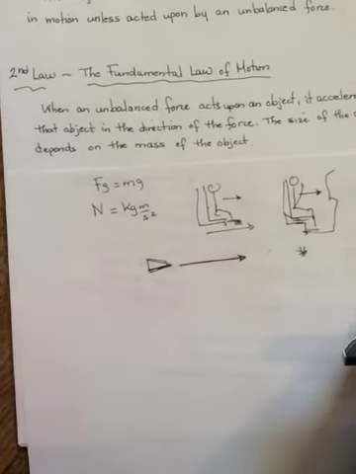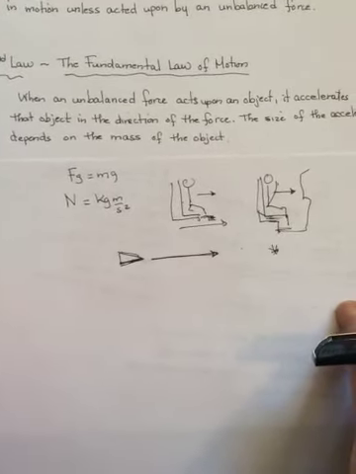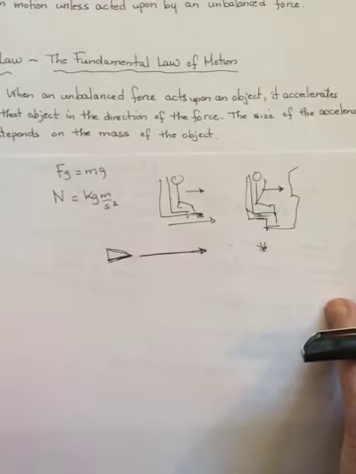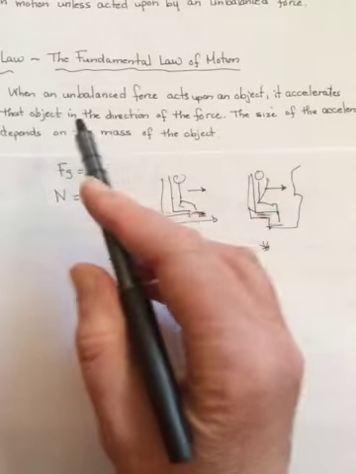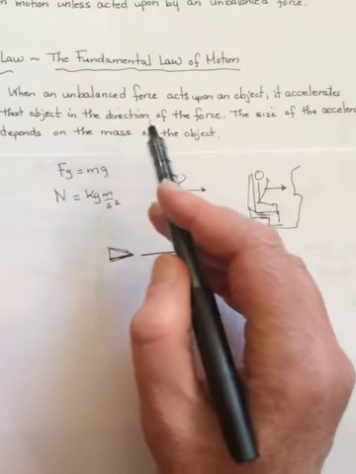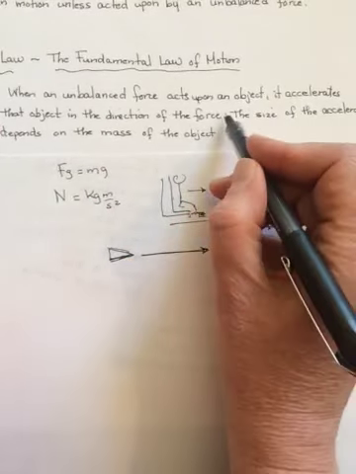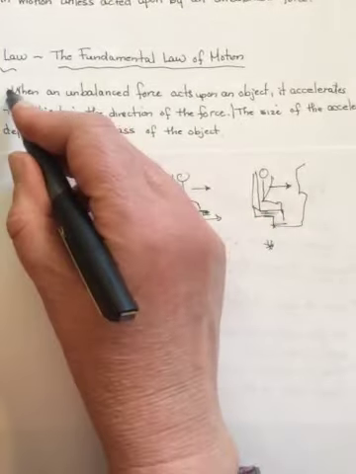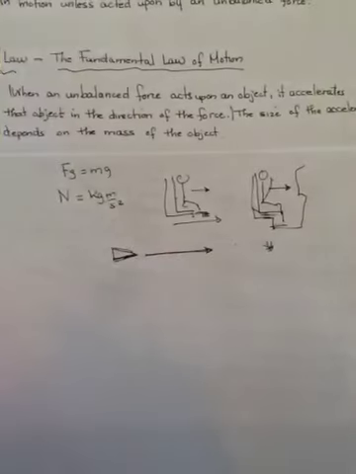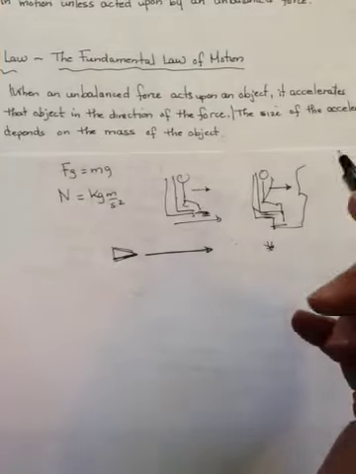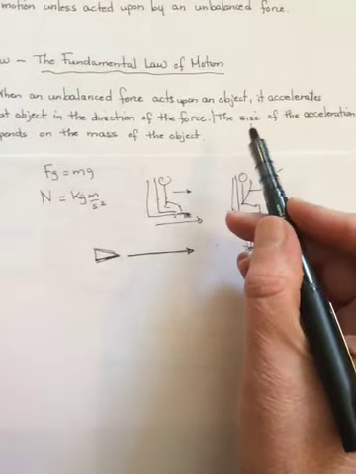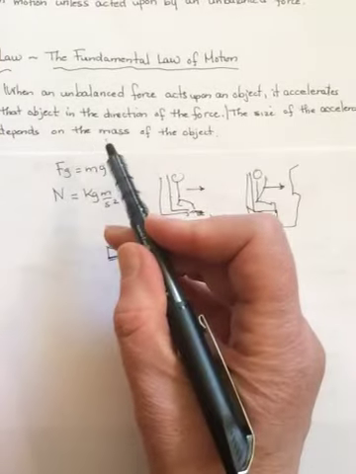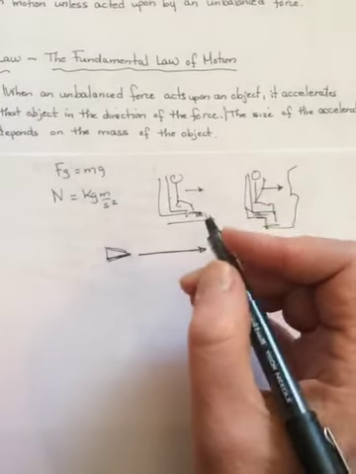And that's my second law. My second law is called the fundamental law of motion. And it says when an unbalanced force acts on an object, it accelerates that object in the direction of the force. That's really where the law ends. And then the little footnote is the size of the acceleration depends upon the mass of the object.